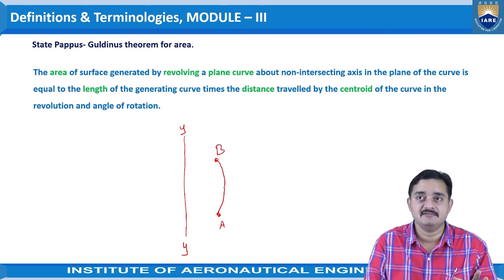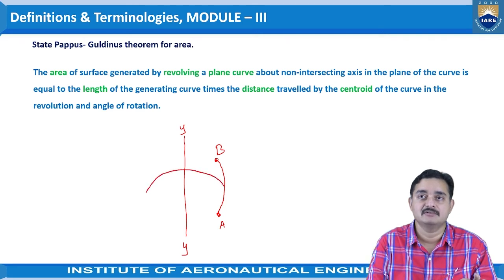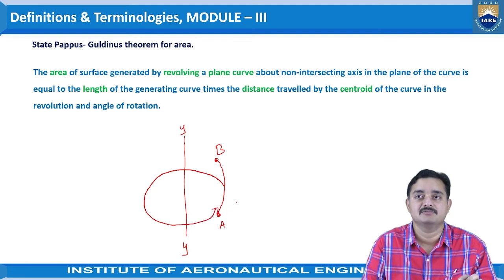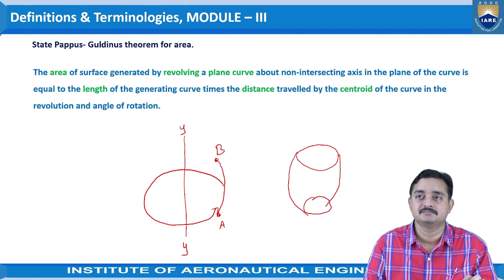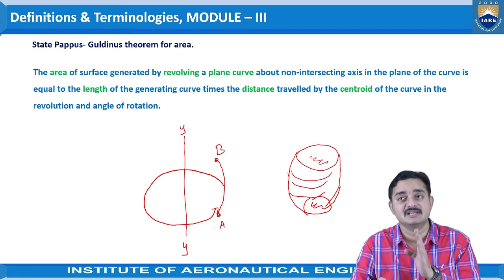If this curve is rotated or revolved through 360 degrees, what will happen? A cylinder or a curved shape will form. This would be your area. There is no material here. This is the area formed because of this curve.